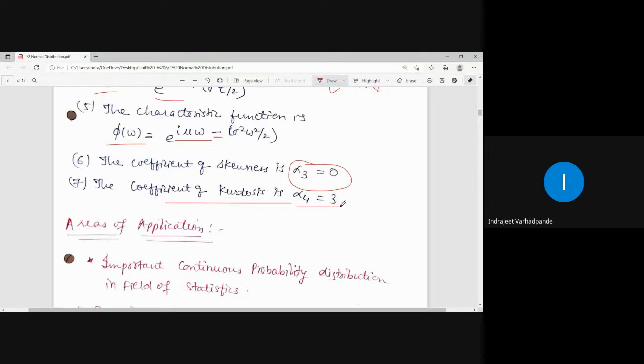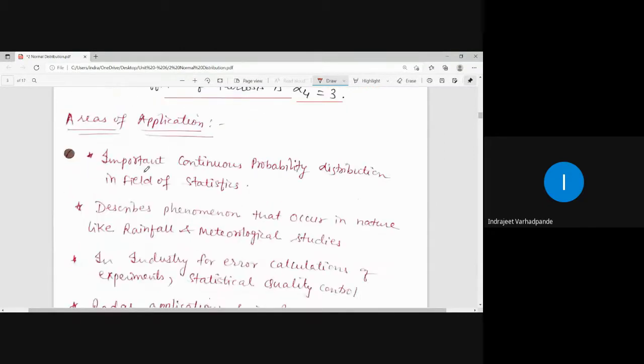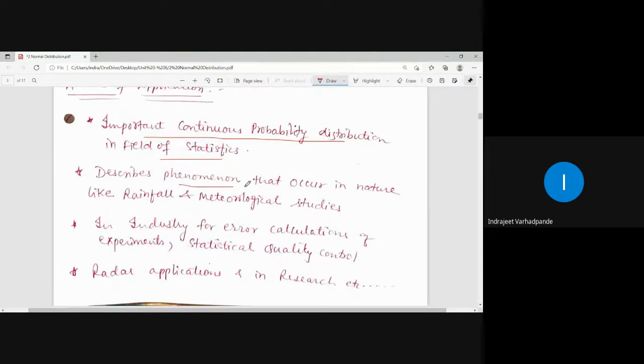Now, what are the areas of application in which we usually find the normal distribution? It is a very important continuous probability distribution in the field of statistics. It describes phenomena that occur in nature, like rainfall and meteorological studies.